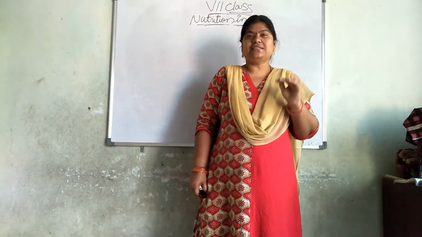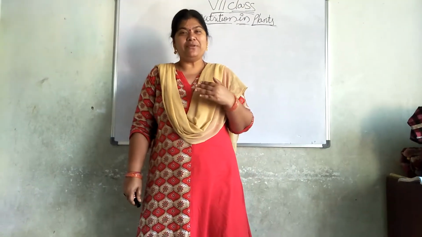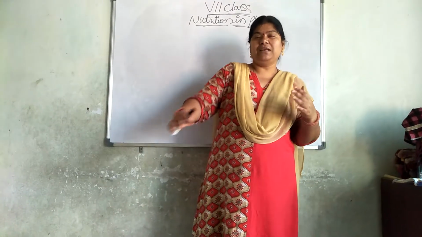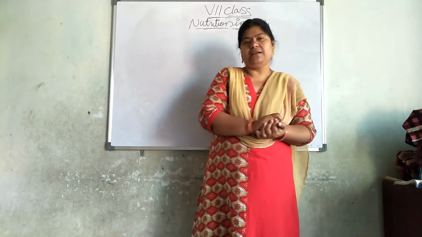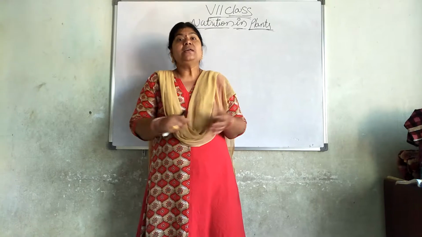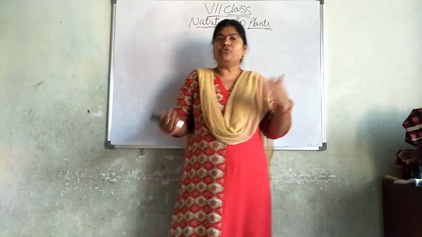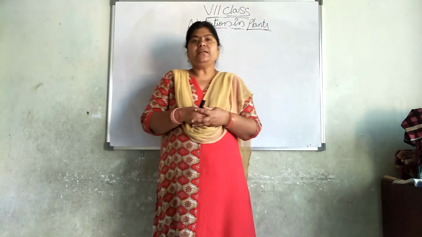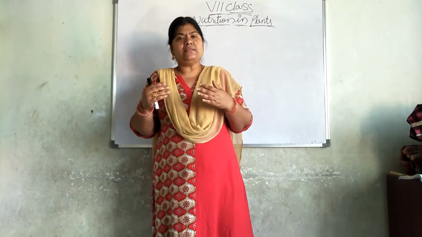Cuscuta. Cuscuta is a plant with a yellow thread-like structure which depends on the host plant. What is that host plant? The host plant can prepare its own food by itself. Then how does Cuscuta develop?